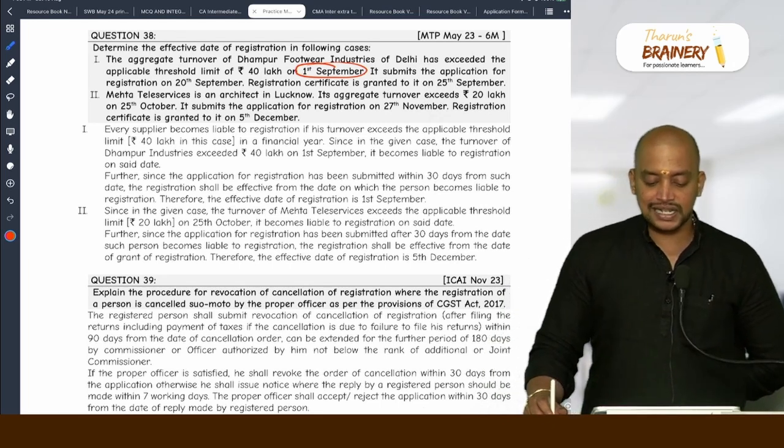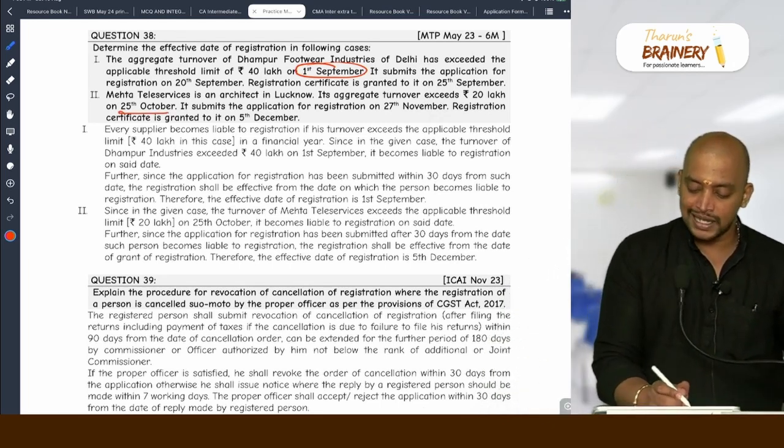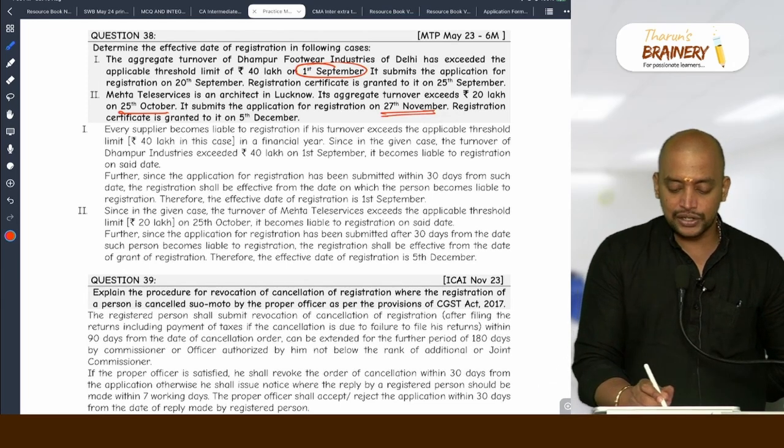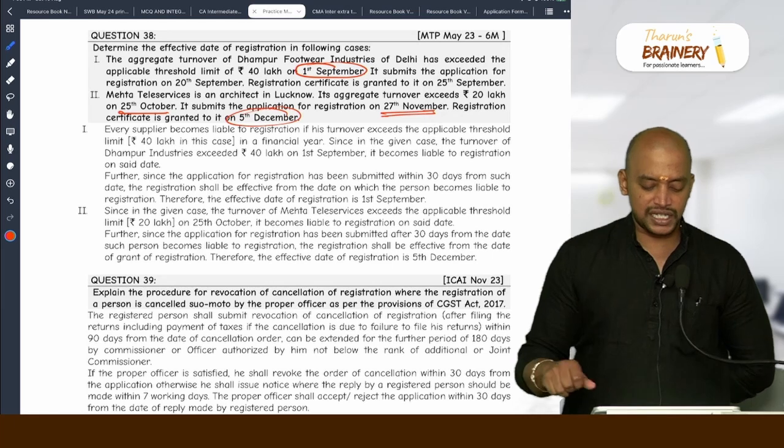Mehta Teleservice is an architect in Lucknow. The aggregate turnover exceeds 20 lakhs on 25th October. It makes application on 27 November, beyond 30 days. So the date on which they get the registration certificate, that is 5th December.